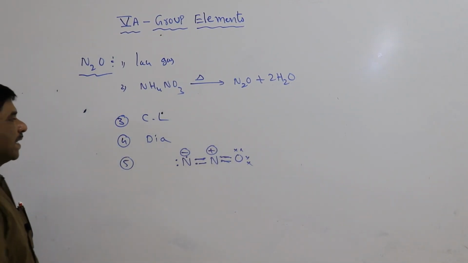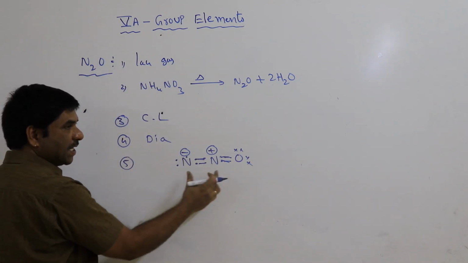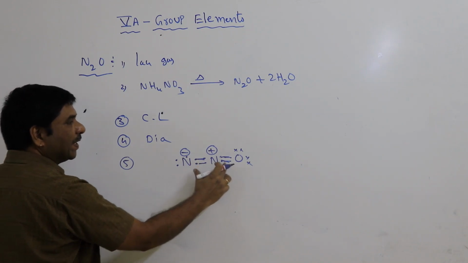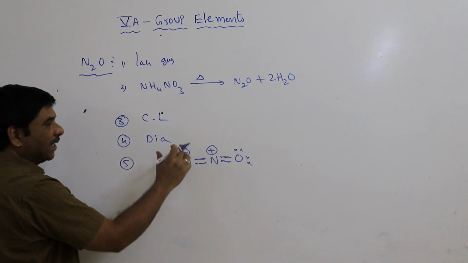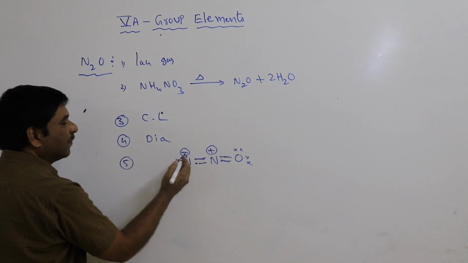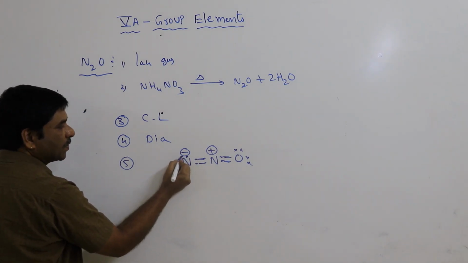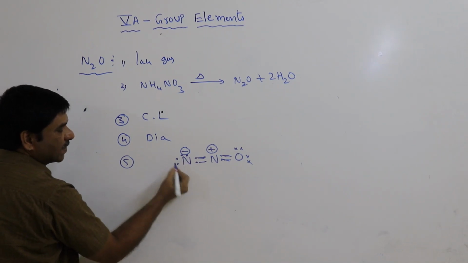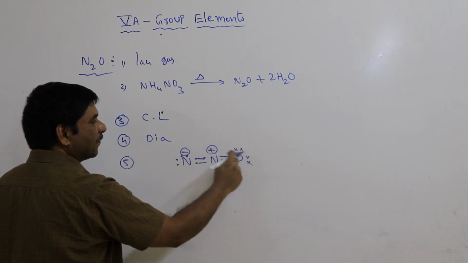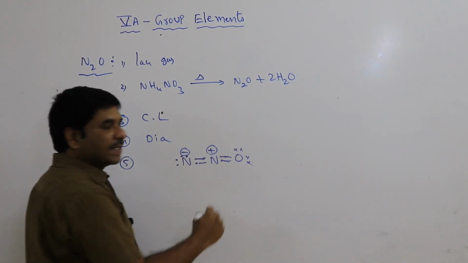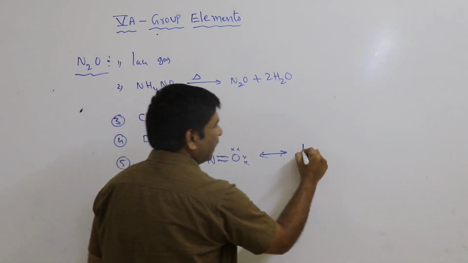So N2O has resonance structures. One of the structures is N double bond N double bond O. In this, nitrogen has 1, 2, 3, 4, 5, 6 electrons, and oxygen has 1, 2, 3, 4, 5, 6 electrons. In this there is a gain of electron, 6 electrons. Another resonance structure is N triple bond...